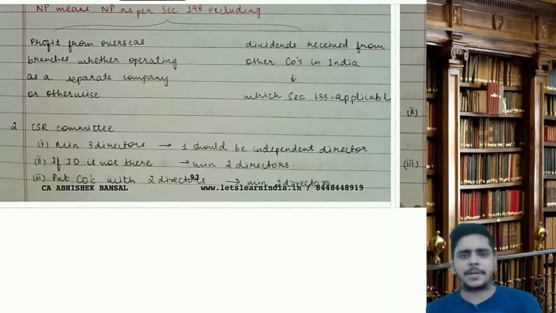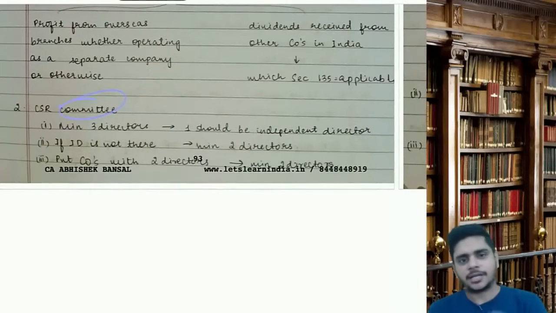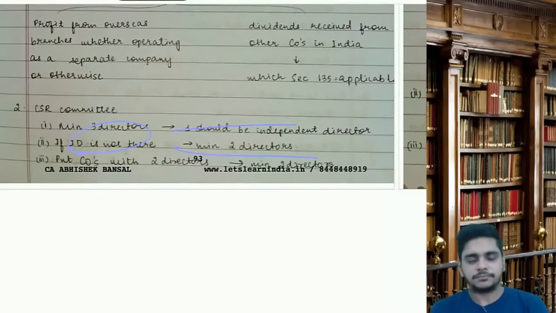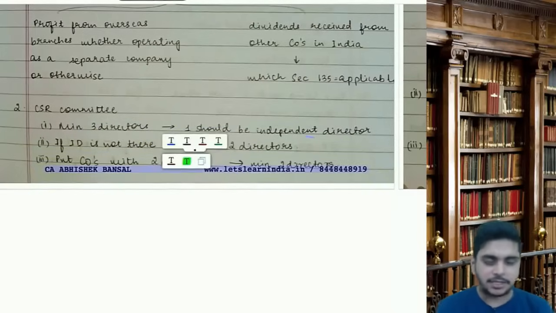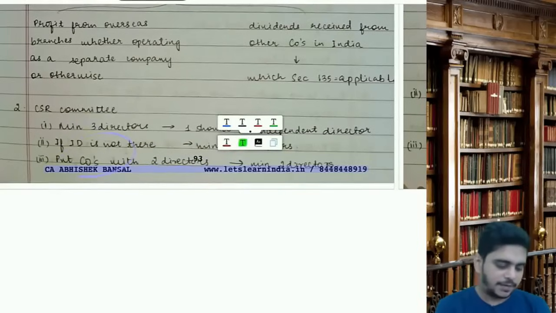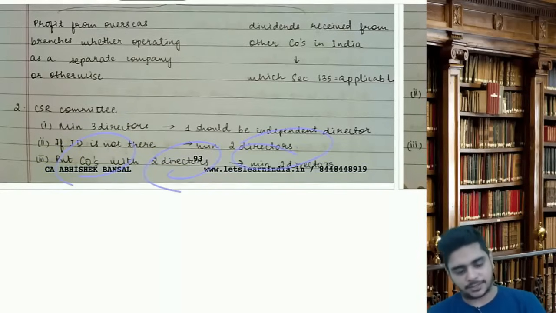If 135 is applicable, you will constitute a CSR committee. In the committee, minimum 3 directors, out of which 1 should be an independent director. If an ID is not there, then minimum 2 directors. A private company with 2 directors would have only 2 directors in the committee.